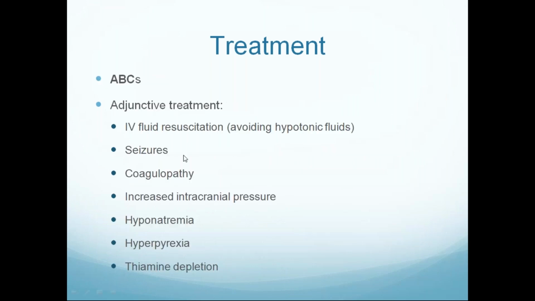And other symptomatic treatment like IV fluid resuscitation. Most of the patients with meningitis in coma are dehydrated. To correct dehydration, we have to give IV fluids like crystalloids. And if the patient develops seizures, we have to give antiepileptics. If the patient has coagulopathy, we have to treat coagulopathy with FFP or fresh frozen plasma administration or clotting factor administration. If there is increased intracranial pressure, we have to do lumbar puncture. If there is hyponatremia or hyperpyrexia, we have to give antipyretics.